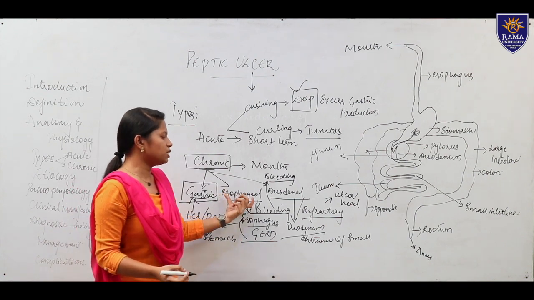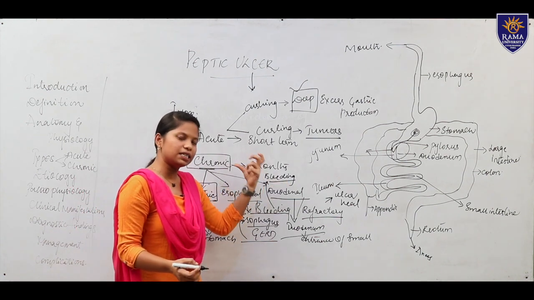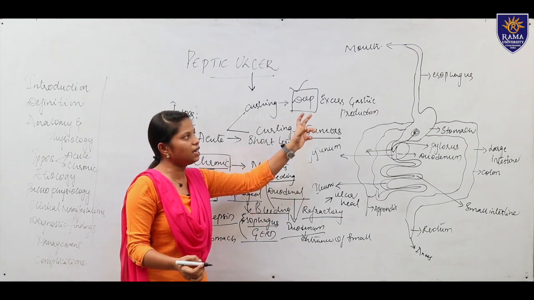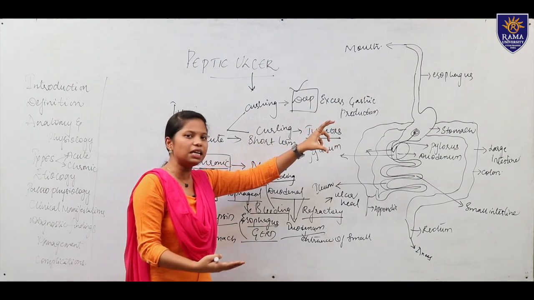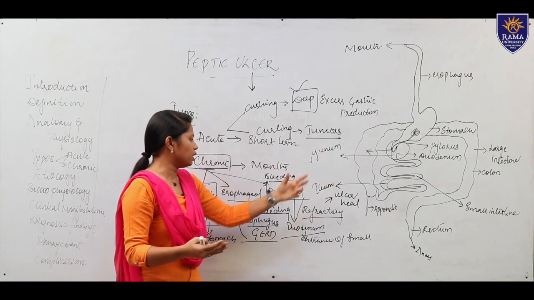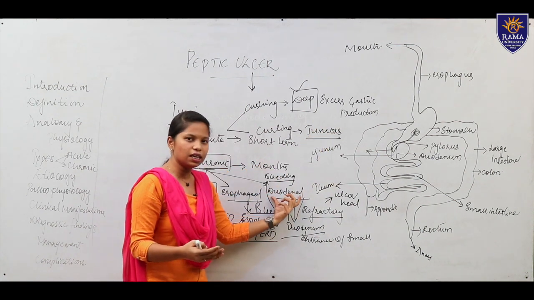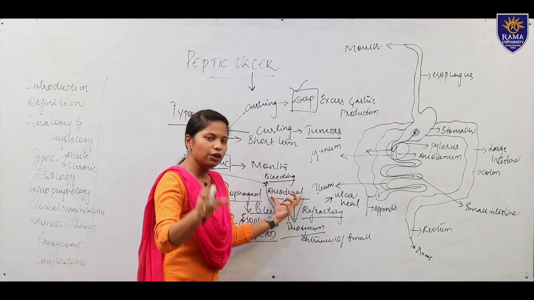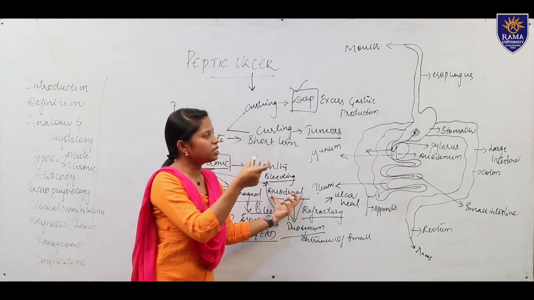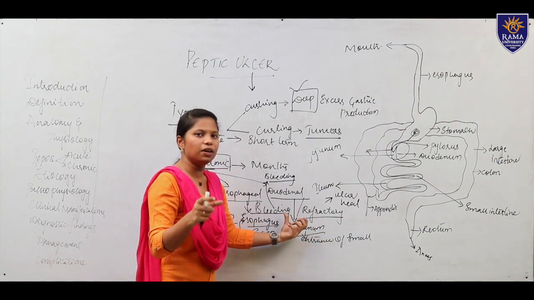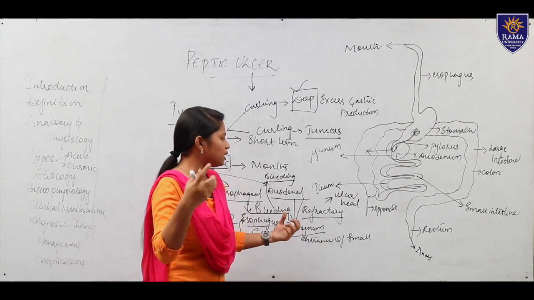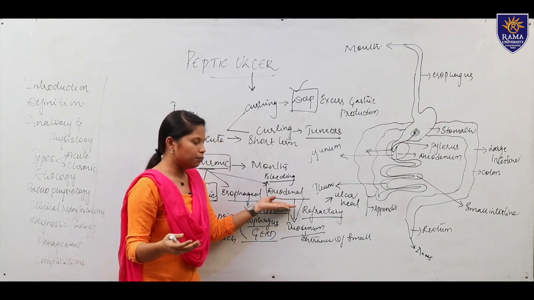The esophageal ulcer occurs in the esophagus, where there is damage to the mucosal layer of the esophagus. The duodenal ulcer occurs in the duodenum, the entrance of the small intestine, where the ulcer is formed and there is damage to the duodenum.